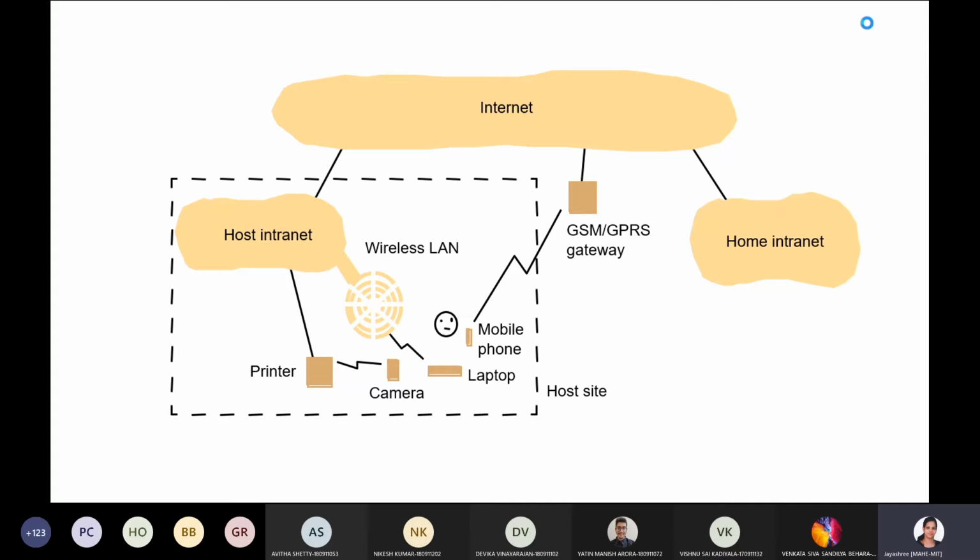Yes, ma'am. So what do you mean by middleware? By now, you understood what it is. What do you mean by middleware? Are the slides visible? Yes, ma'am.